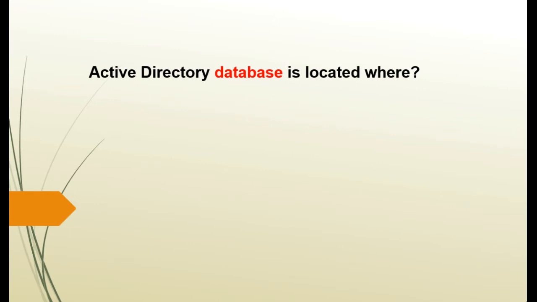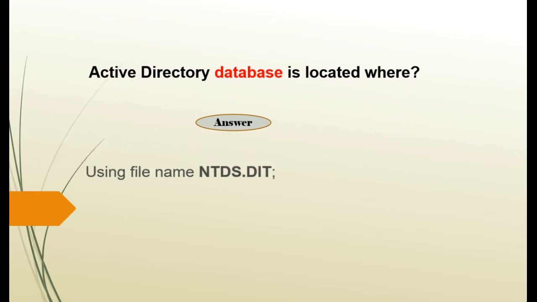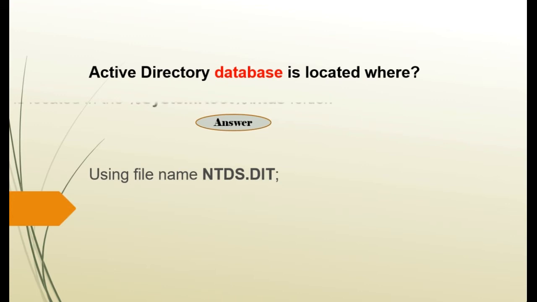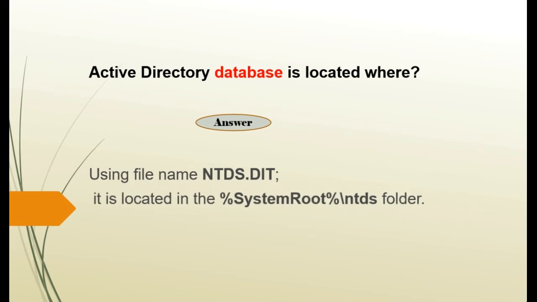Where is the Active Directory database located? It uses the file name ntds.dit. It is located in the %systemroot%/ntds folder.